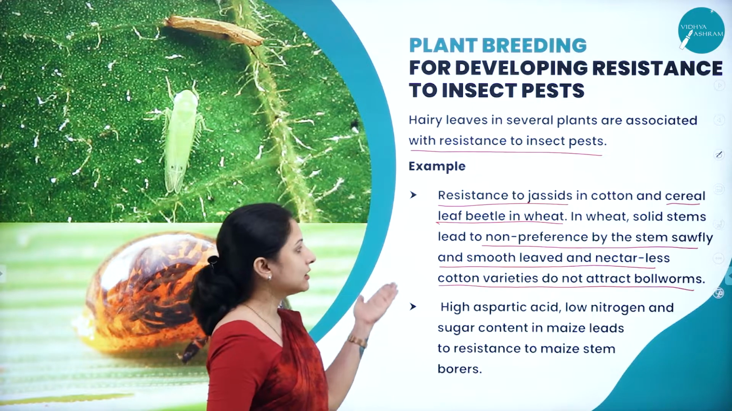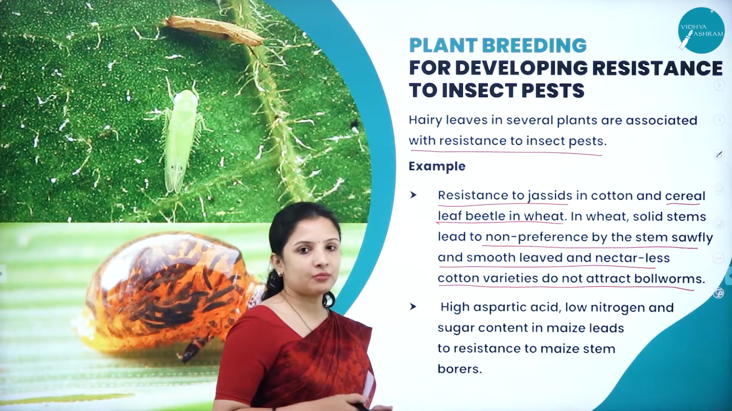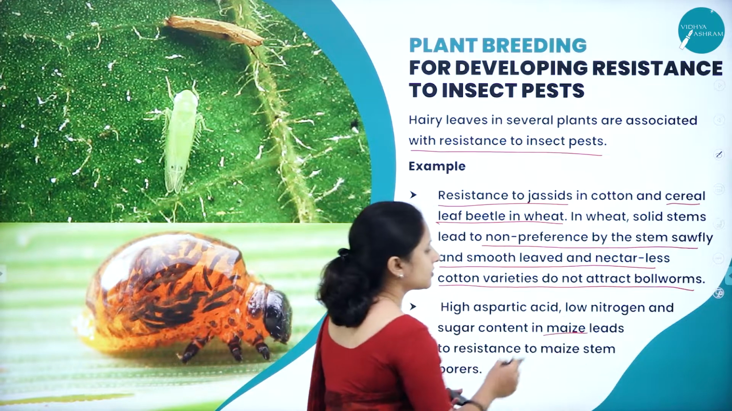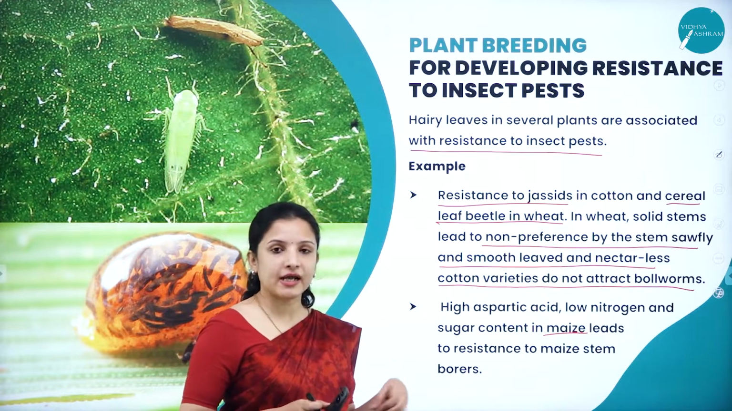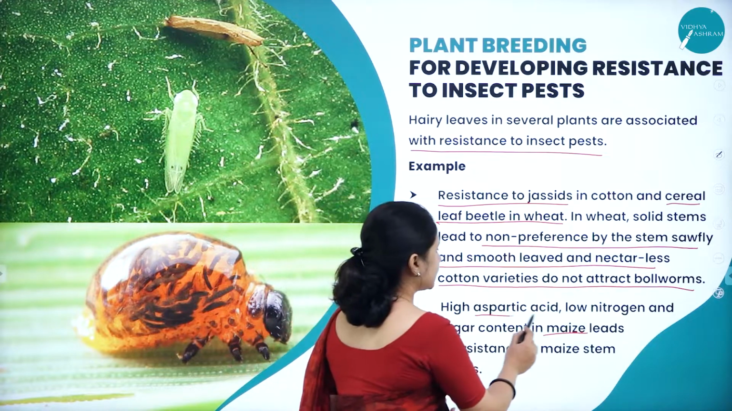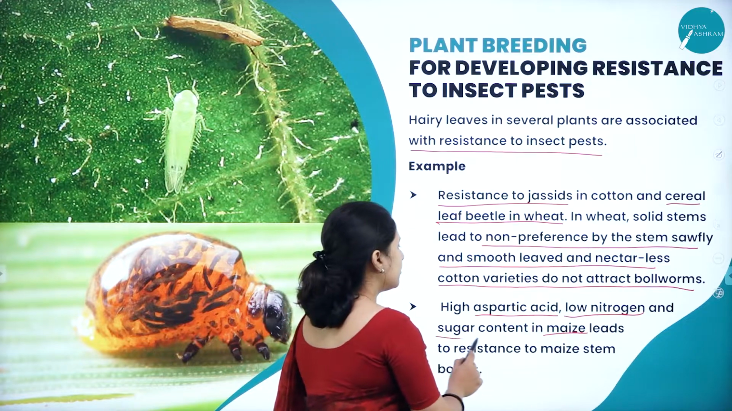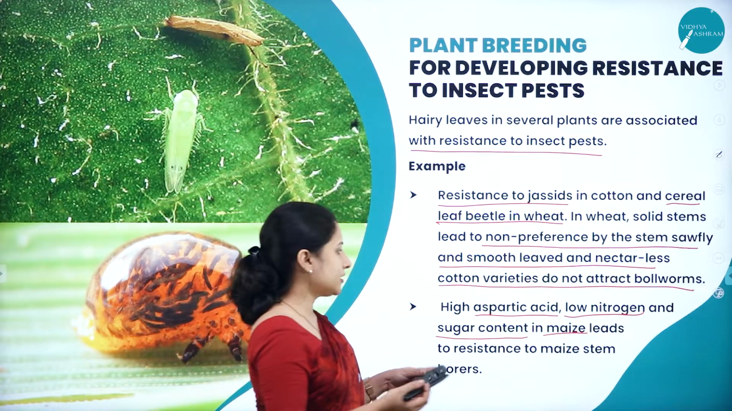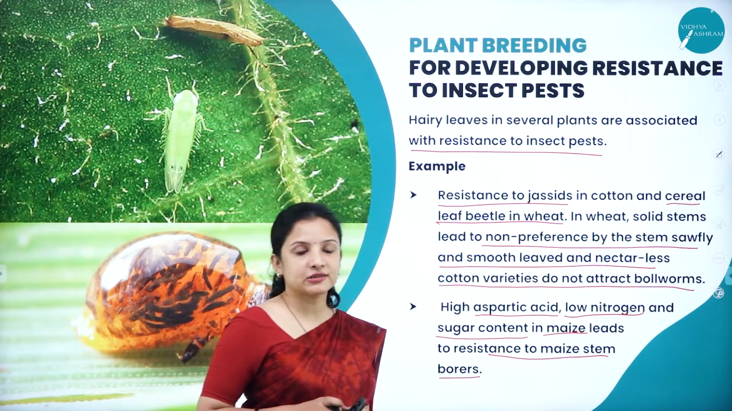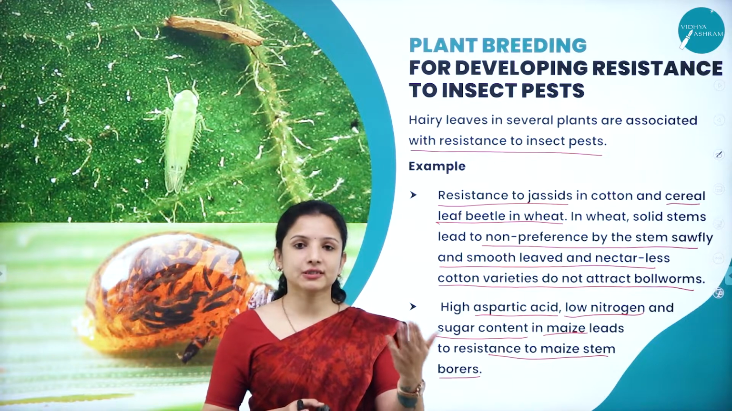So that is how they create a hybrid variety in such ways. In some of the maize, what plant breeders have done is create a hybrid variety of maize which is high in aspartic acid content, low in nitrogen content, and also low in sugar content. They made it resistant to maize stem borer, because the high aspartic acid content will cause harm to the stem borer.